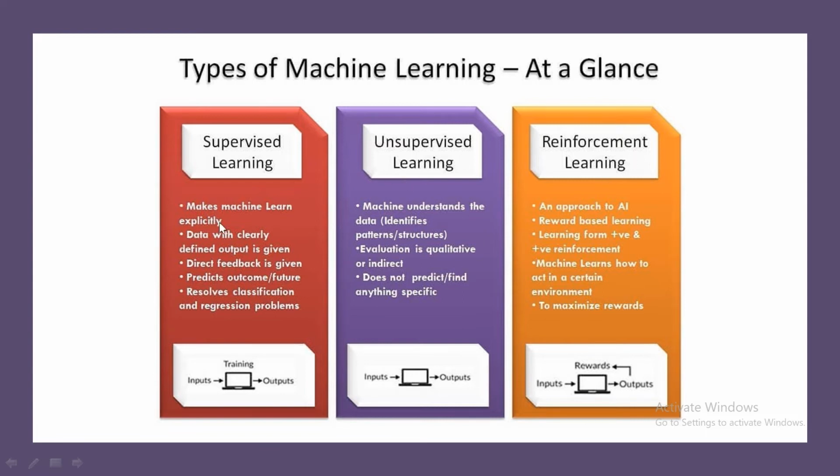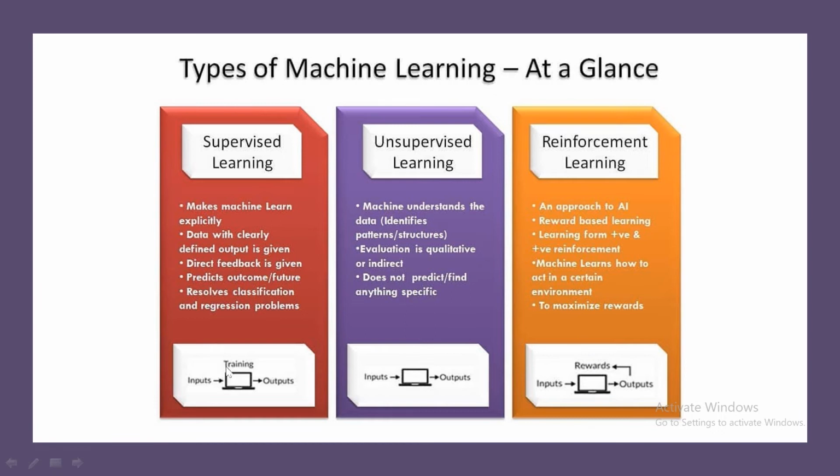In supervised learning, as the name itself tells, there will be a supervisor, some teacher, a training program. It will teach the machines how to learn. Training will take place for a certain period of time. After training is over, the machine will start to learn by itself. Supervised learning makes machines learn explicitly. Data with clearly defined output will be given. That is, the input data will be there, and output data will also be there. Based on the input and output data, it will learn, and in future it will go on learning.